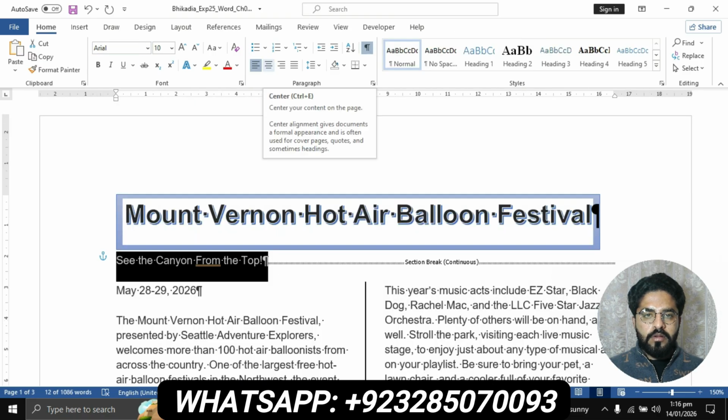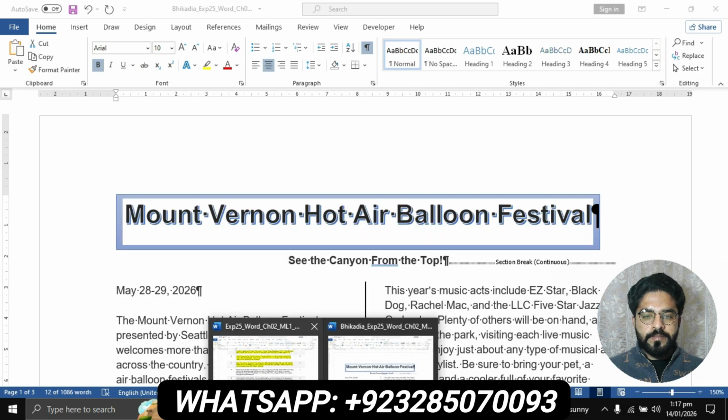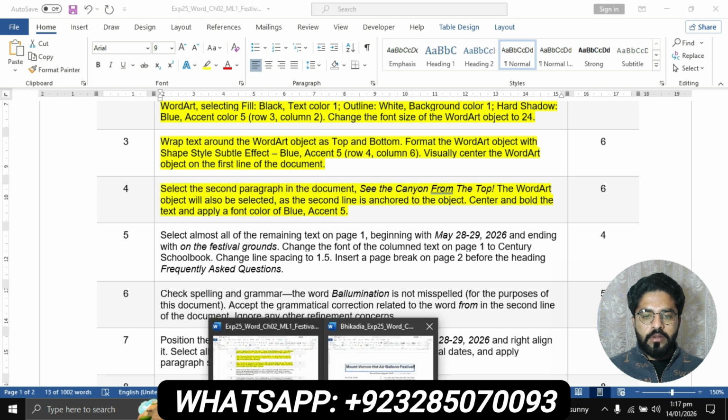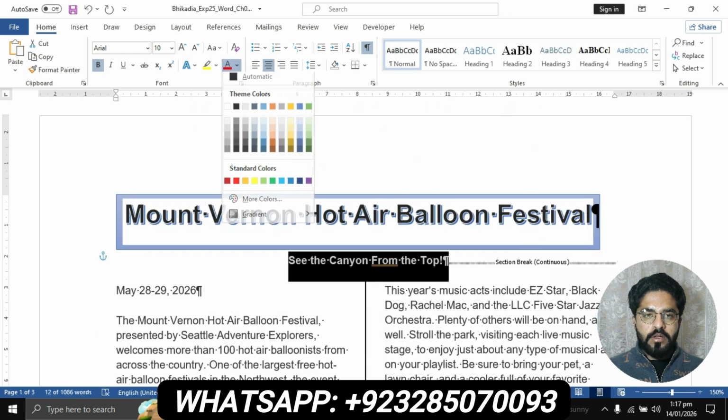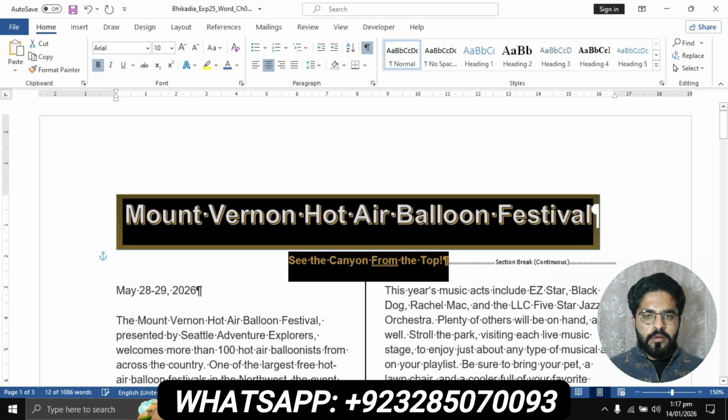First, you will have to click on this alignment, center this, and apply the bold. And color is the blue accent 5. Color is, then go to the color button, blue accent 5. Apply this color, blue accent 5.